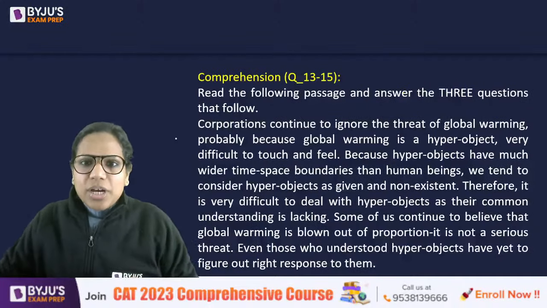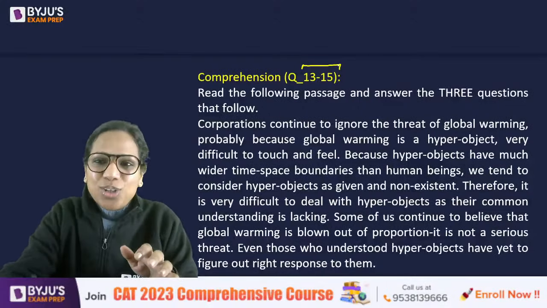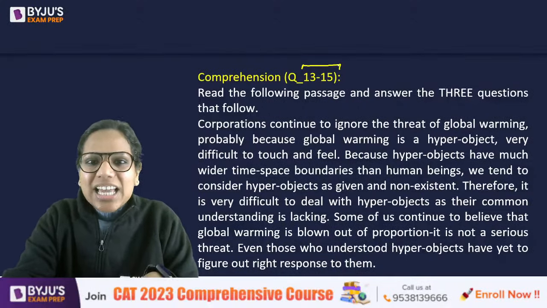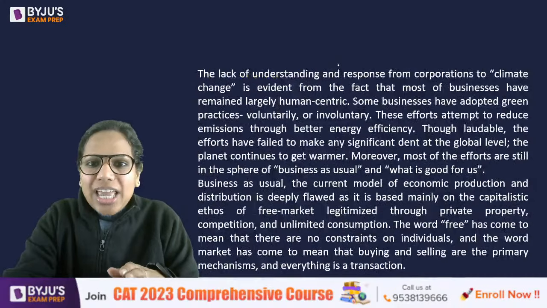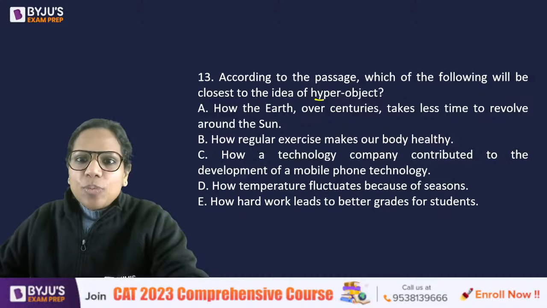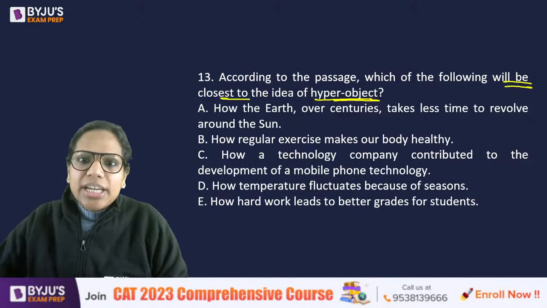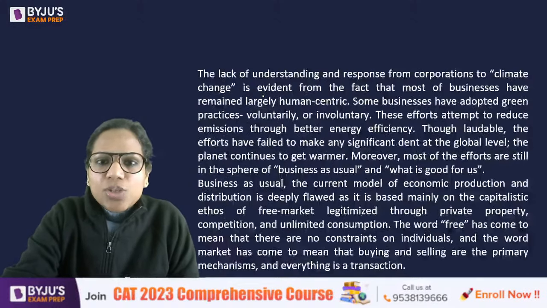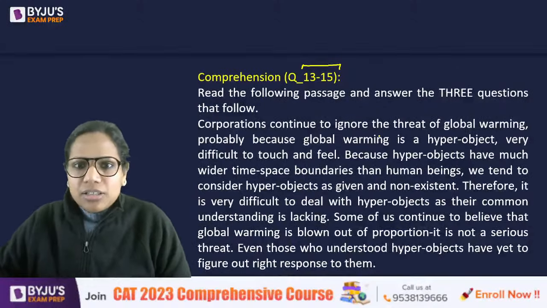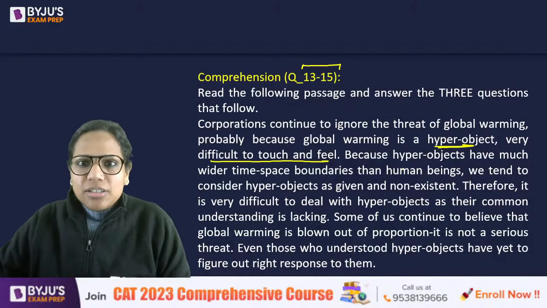Now look at this one. 13 to 15. This is an RC passage. This was the easiest of the lot, in my opinion. Yes. Global warming. Any query that you have in 13 to 15. Hyper object. I think this was a pretty easy question. Will be the closest to the idea of hyper object. This was defined right in the beginning. What is a hyper object? Something that's very difficult to touch and feel.